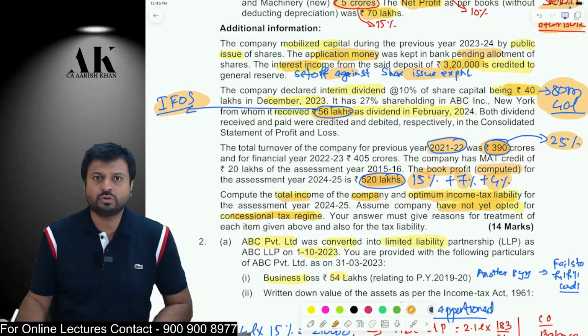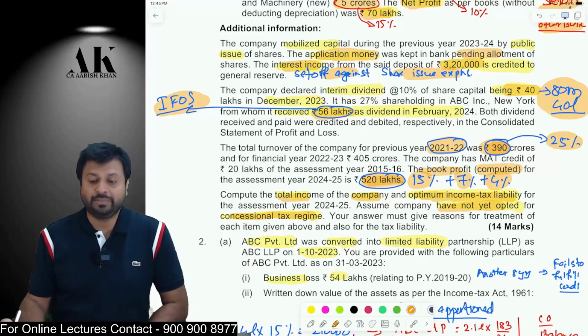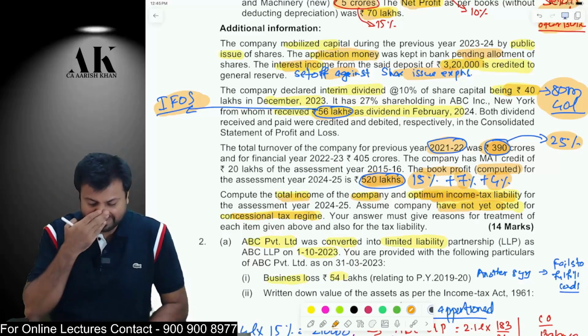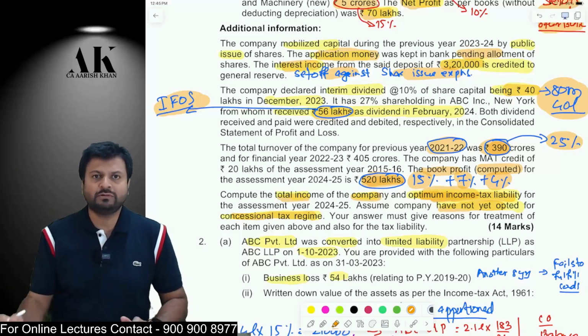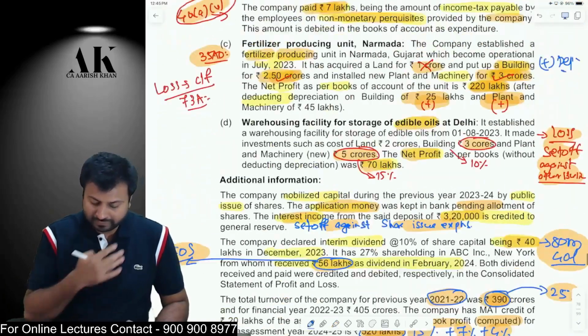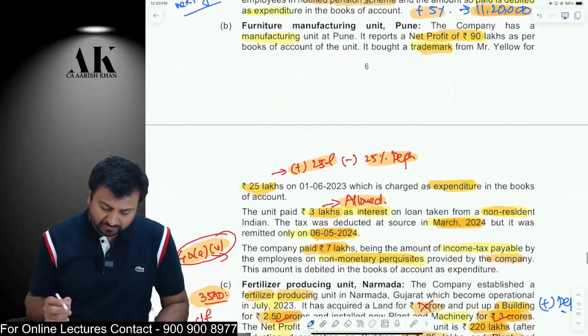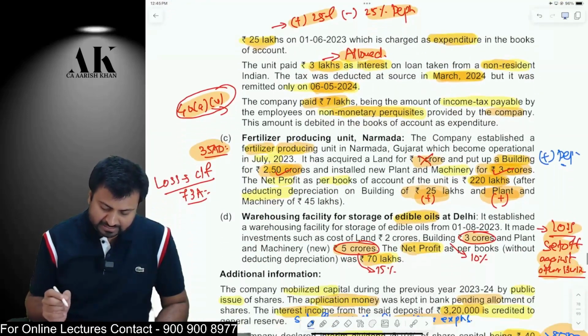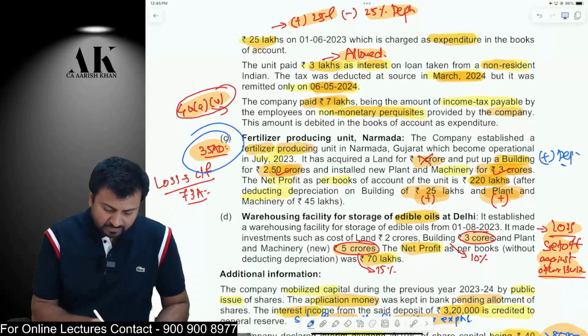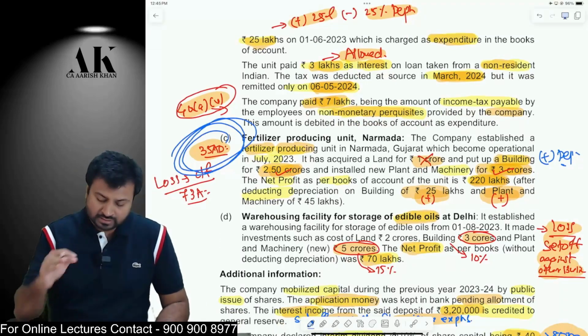What is calculation number 2? Calculation number 2 is 115BAA, because they have told us to compute the optimum income tax liability. So we will compute 115BAA. Now in 115BAA, what will happen? In 115BAA, first of all, you will not be getting the deduction of what? 35AD. 35AD will be disallowed over here. So I will disallow 35AD. Whatever 35AD deduction I have taken, that I have to disallow.